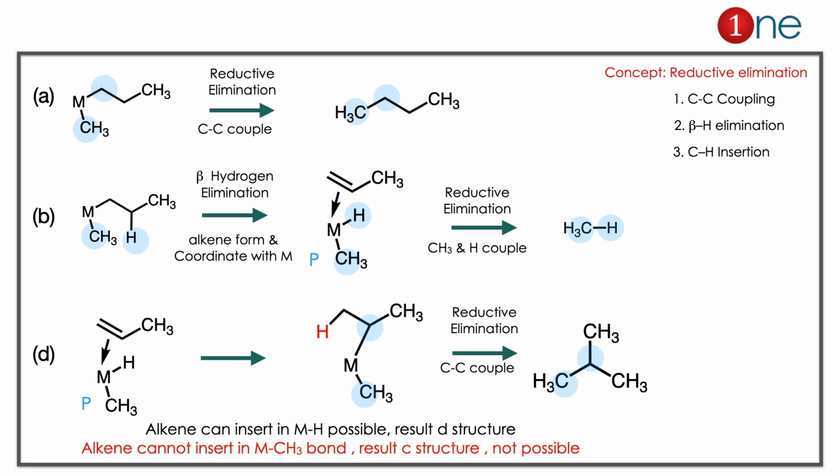Let us look at D structure. We start from the P, which is the intermediate in the B. Here the alkene inserts between the metal-hydrogen bond and the metal-methyl bond. If it inserts into the metal-hydrogen bond, you have answer D, which is tertiary butane. The other possibility is M-CH3 bond insertion. It is not possible. The metal-carbon bond is stronger. Insertion is not favorable there, which results in the C structure, which is definitely not possible. So the concept you have to learn here is the possibility of reductive coupling. The coupling can be direct, or with the beta hydrogen elimination, or with the alkene coordination and C-H insertion.